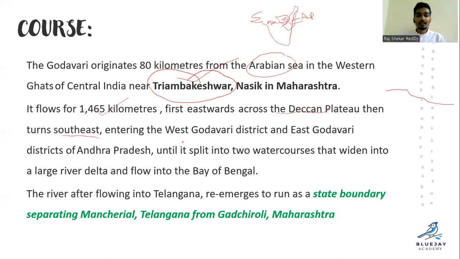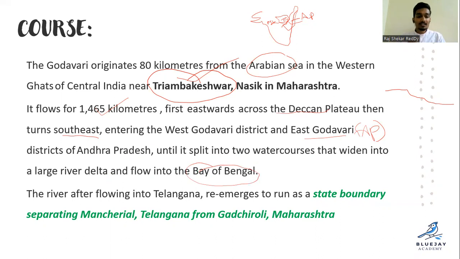And entering the West Godavari and East Godavari districts of AP, until it splits into two water courses that widen into a large river delta and flow into the Bay of Bengal. So before flowing into the Bay of Bengal, it splits into two water courses. Simple.